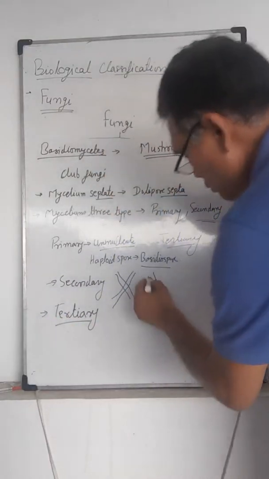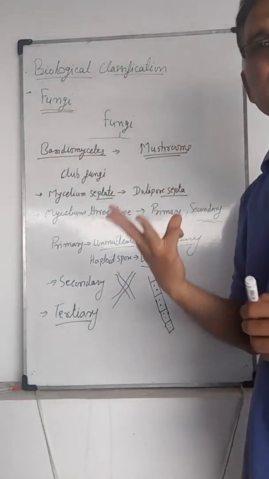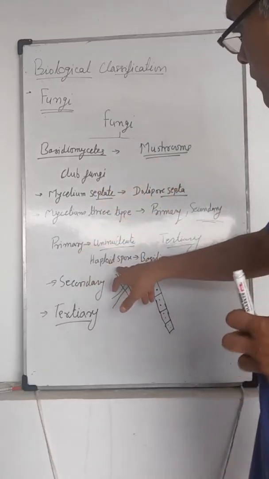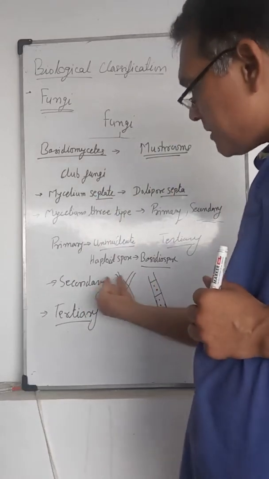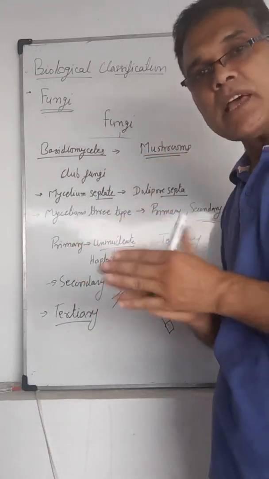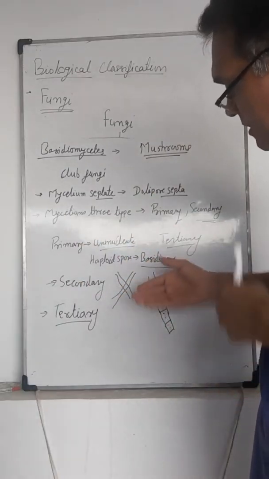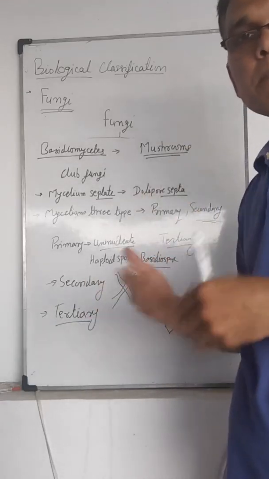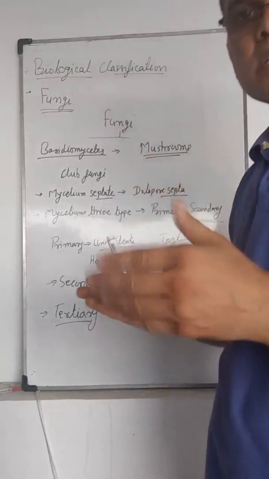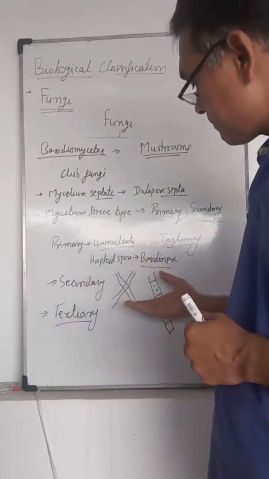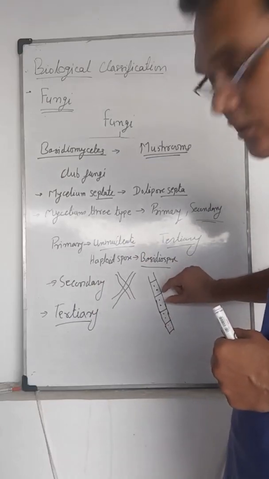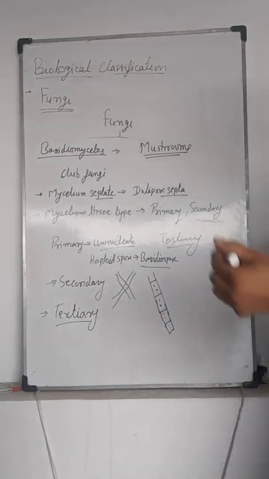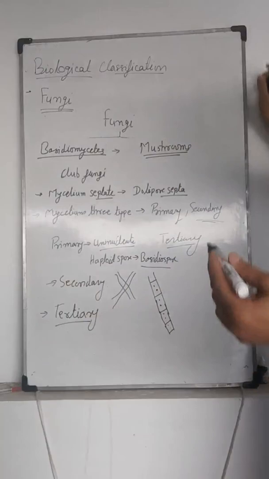Plasmogamy occurs in forming the secondary mycelium, where only the cytoplasm fuses. Later fusion of the two nuclei is karyogamy, followed by meiosis, which forms basidiospores again.